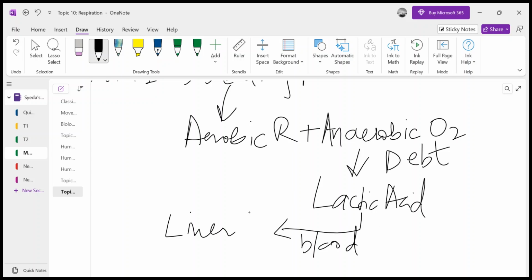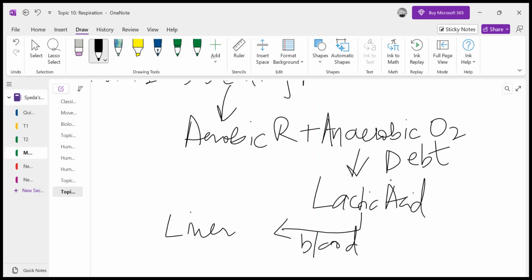If we don't breathe extra oxygen, this lactic acid won't be oxidized, and this would be lethal, this would be fatal, we can die. So this lactic acid has to be removed with the help of the extra oxygen that we breathe after we stop exercising.